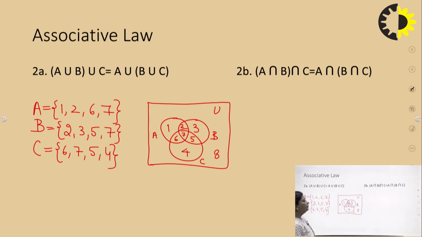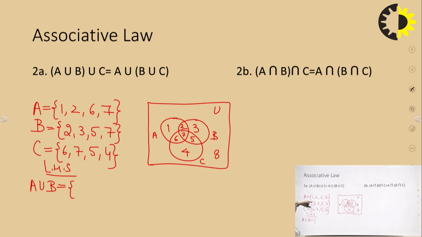We have simply divided the three sets into regions, and then we have found out what all regions belong to which set. Now we'll try to find out the value of my LHS. So let's take the LHS first. Let us take the union of A and B. So A union B, what will it give me?